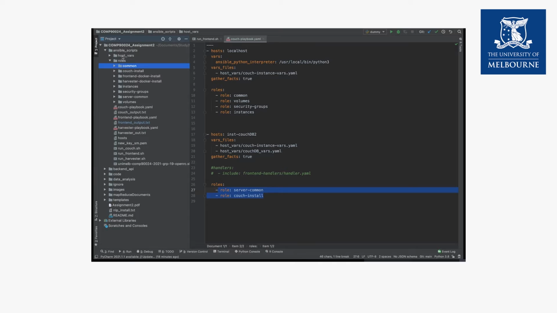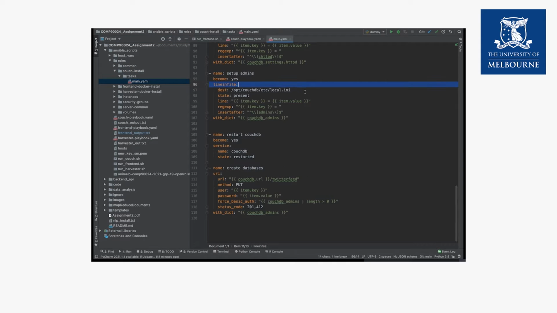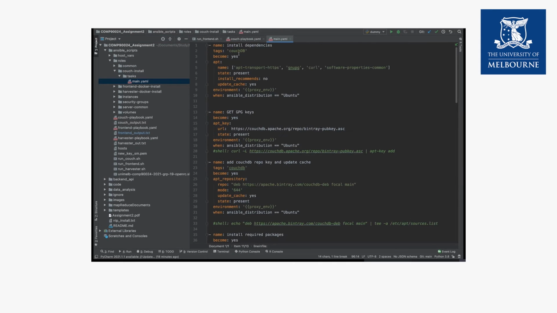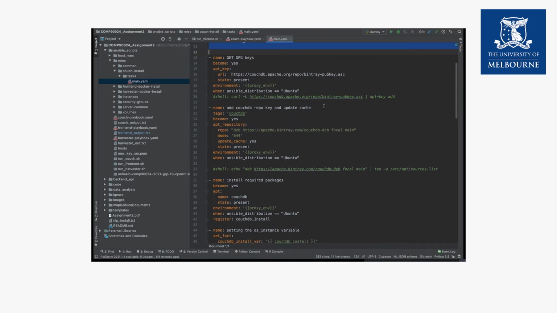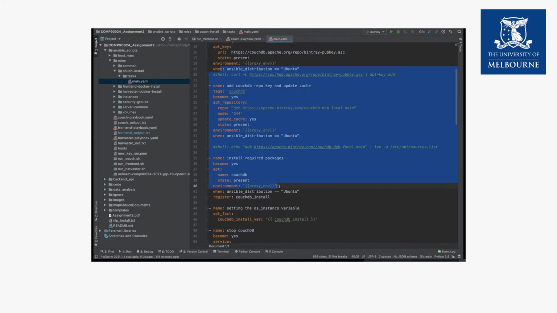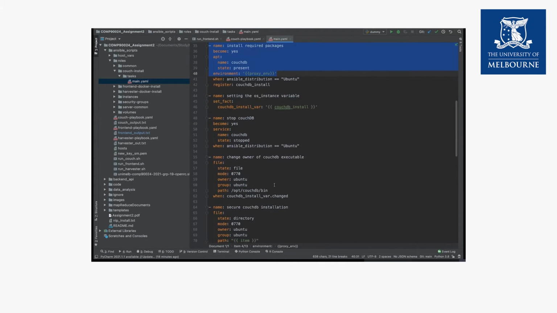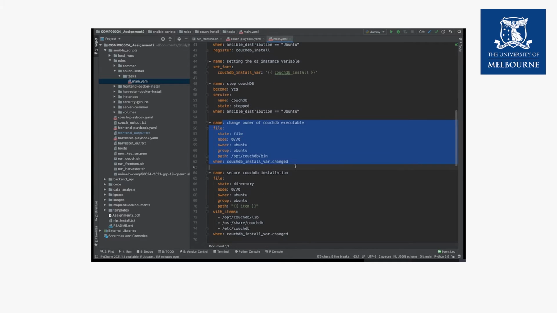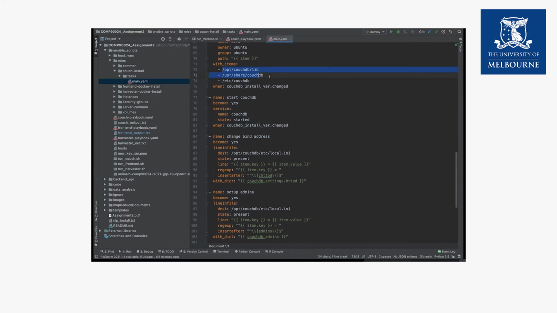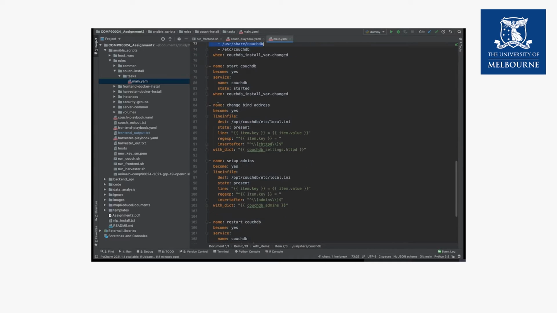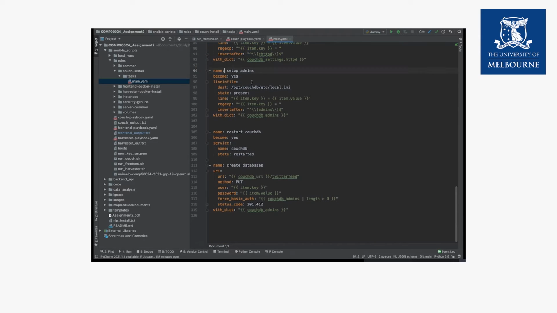So this is the YAML file for Couch install, where we are initially adding some dependencies, and then we are just deploying the CouchDB instance. We are changing the ownership and the installation path, and then we are changing the bind address and adding the server admin, and then creating the database.